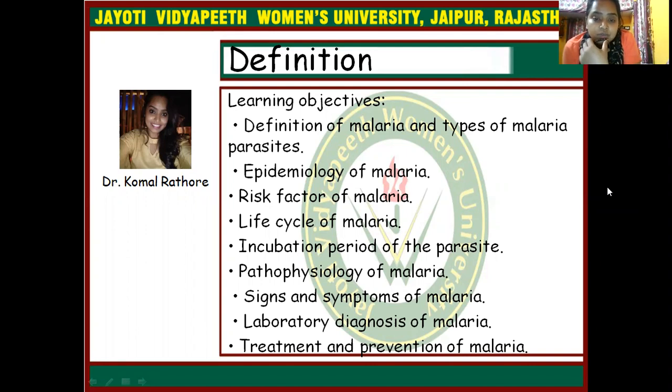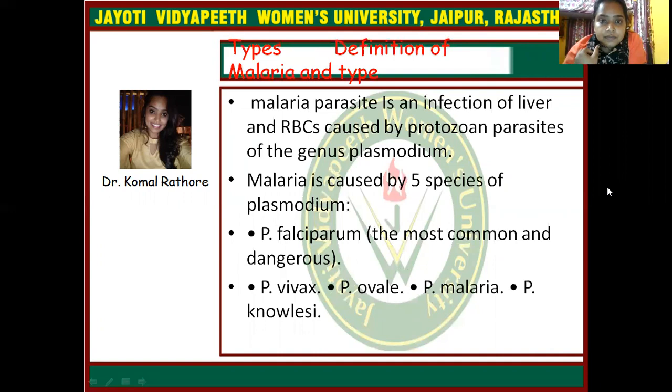Then the incubation period of parasites, pathophysiology of malaria, signs and symptoms of malaria, laboratory diagnosis of malaria, and treatment and prevention of malaria. That's the last point.